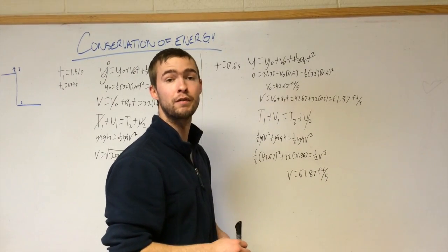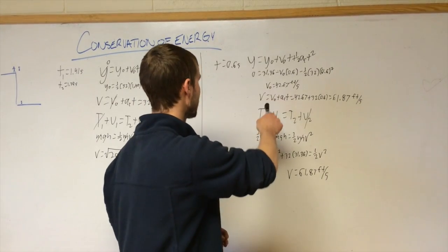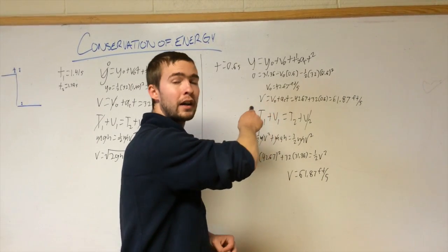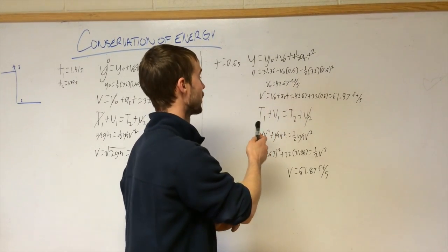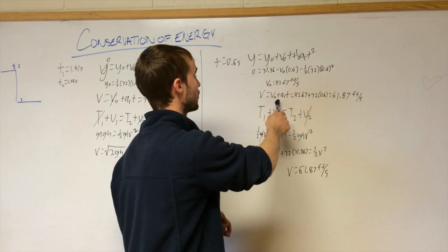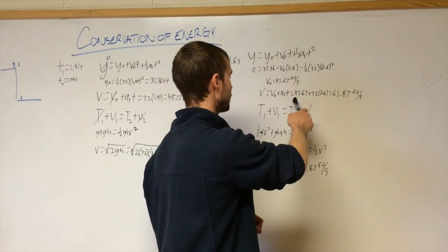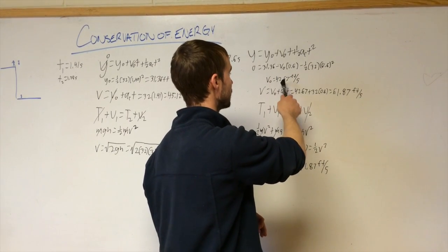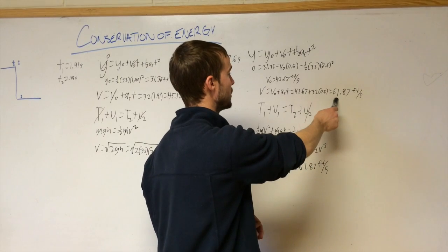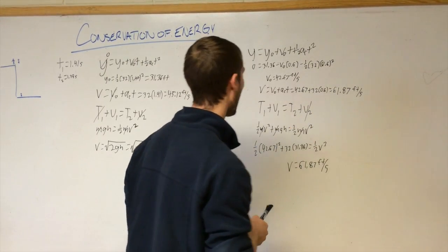Now we're going to look for the final velocity of the ball being thrown down. Again, this is the velocity equation of constant acceleration, v0 plus constant acceleration times time. So we use the initial velocity plus gravity times the time. Here we get a final velocity of 61.87 feet per second.